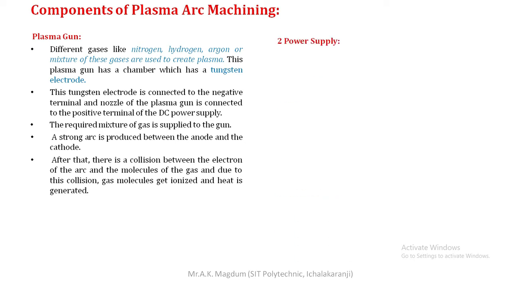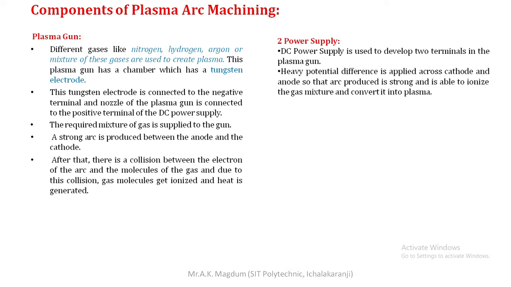Next one is the power supply. A DC power supply is used to develop two terminals in the plasma gun. That is a very important thing. Next, a heavy potential difference is applied across the cathode and anode so that the arc produced is strong and is able to ionize the gas mixture and convert it into plasma. We want to improve the temperature in the gap between the nozzle and the workpiece. A high potential difference in the DC power supply is required, and only then will high temperature be produced in that particular region.